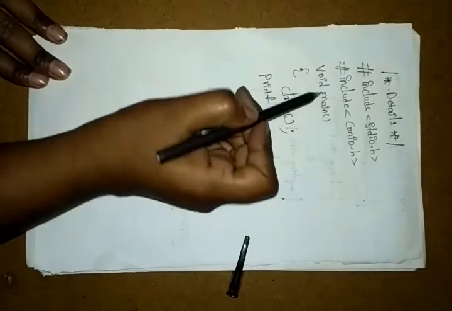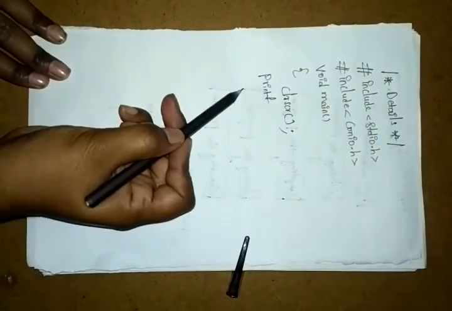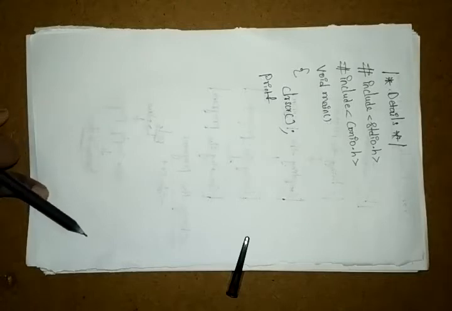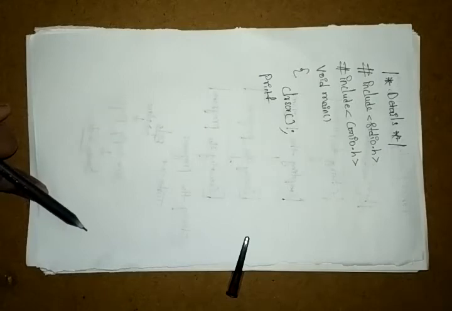Suppose we have void and I write main after it, that is definitely an error. Whatever program you write definitely has a particular order, and you have to follow it. And the program performs the particular task given by the user.